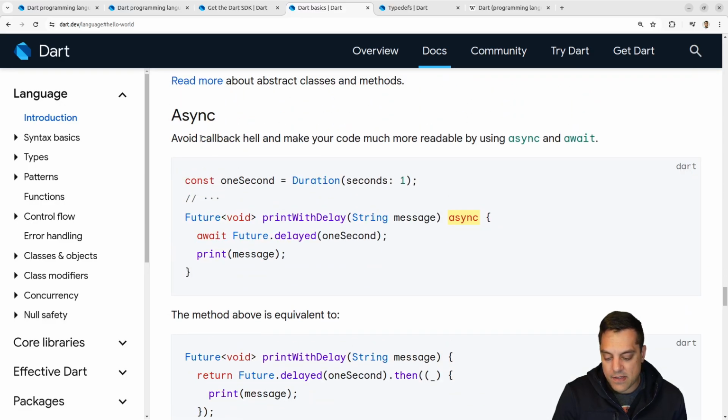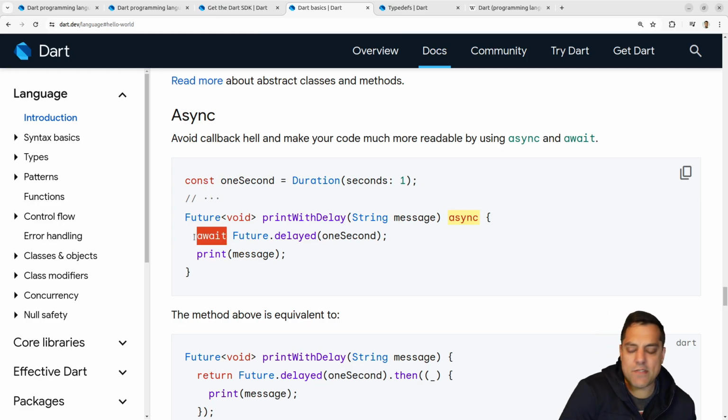Okay, async. Avoid callback hell and make your code much more readable by using async and await. Yeah, so again, this is going to be very familiar. This is pretty much taking the same thing that JavaScript has. I wonder which one came first in 2011 or so when we got these features, because that's kind of interesting. And then they're adopting this future object. So we have async, then your return is a future value.